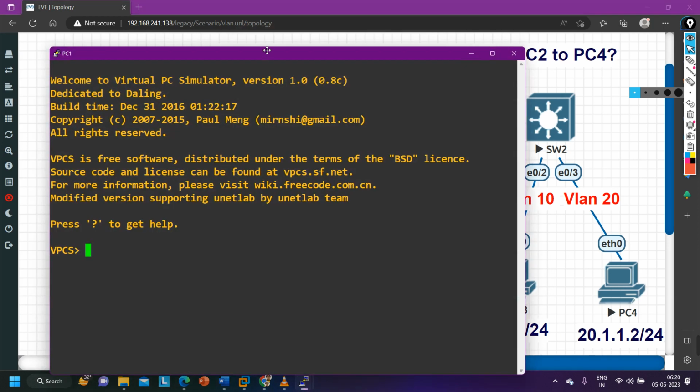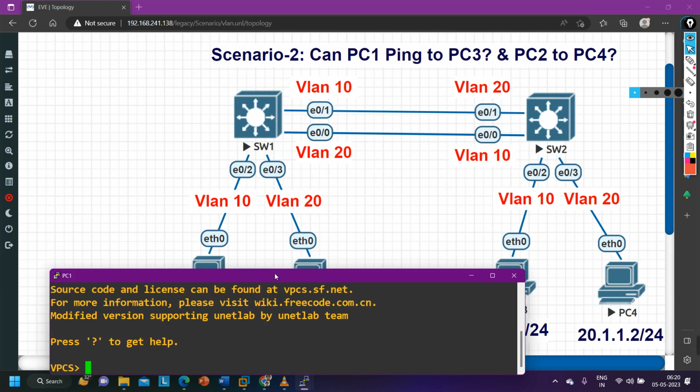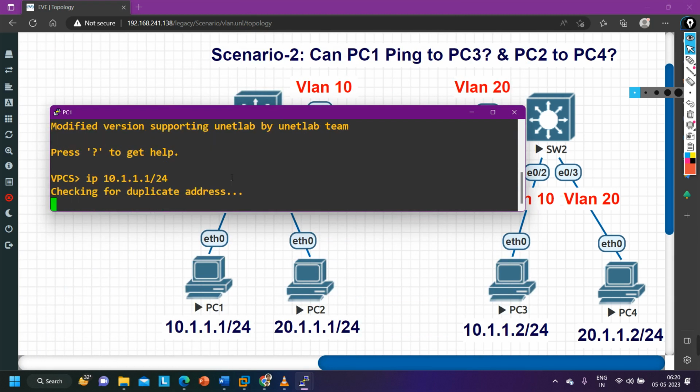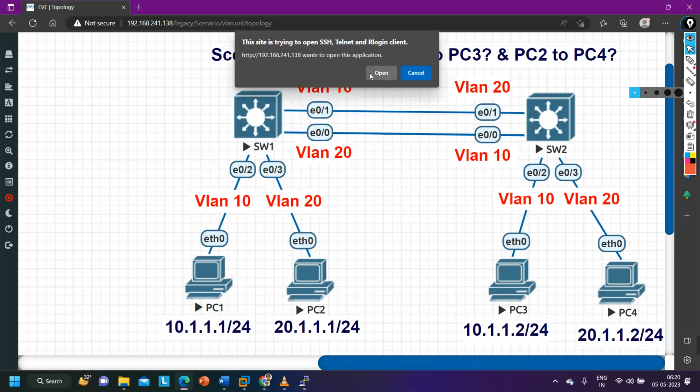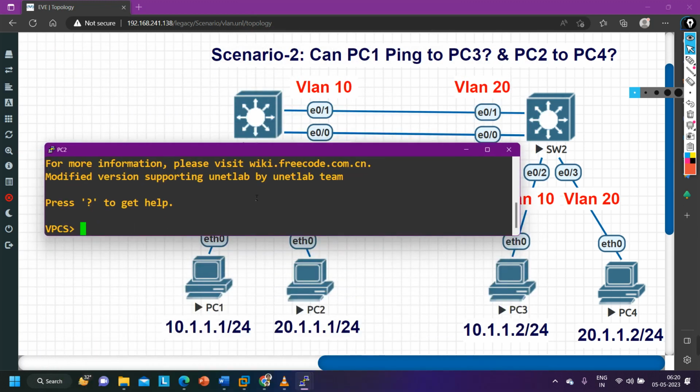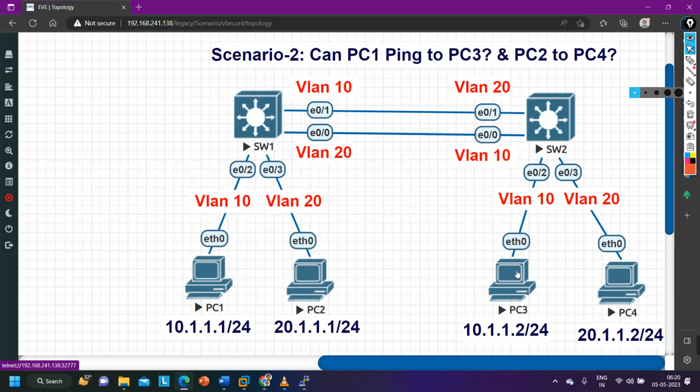So let me take you to PC1 first. Here I am going to configure the IP 10.1.1.1/24. Let me take you to PC2 now. IP 20.1.1.1/24. PC3.